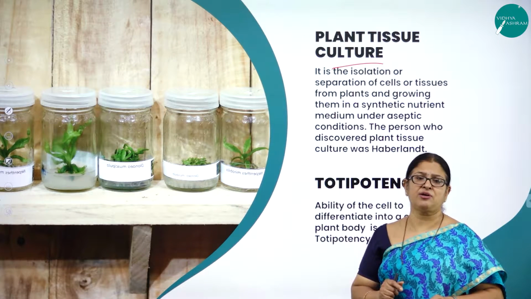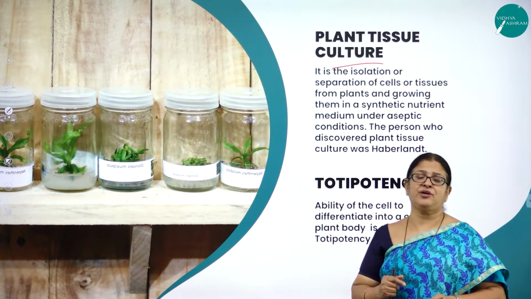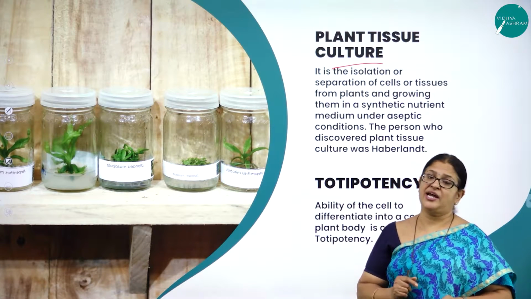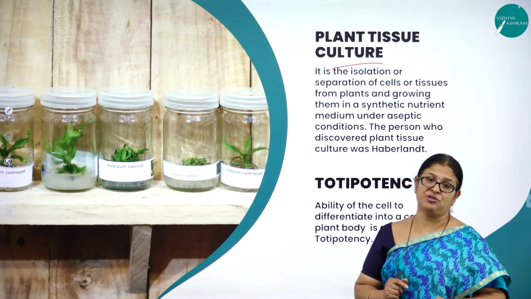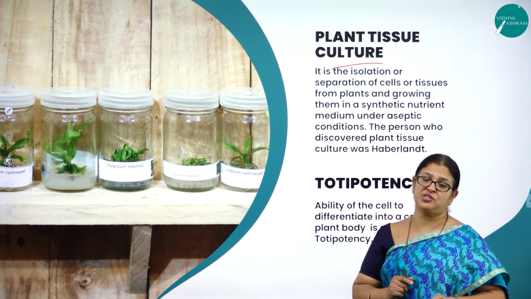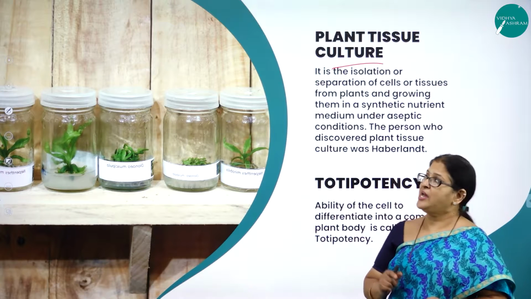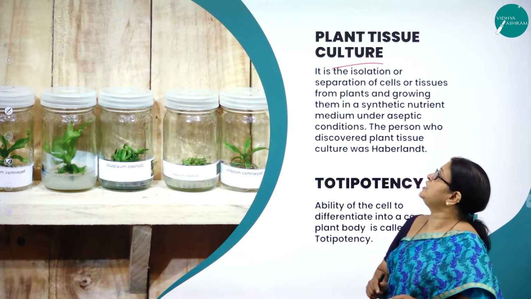Now the science and technology has improved to such an extent that you can manipulate the genes and come out with good varieties of plants or good varieties of crops also, and all that is possible through a very important branch of science called biotechnology, and that too with plant tissue culture.